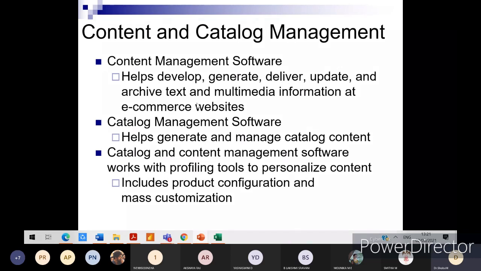So this also we have seen. Content management software helps develop, generate, deliver, update and archive text and multimedia information at e-commerce websites, right? Content is very important now, because the way the content is published over the internet is very important, because everybody is over the internet.